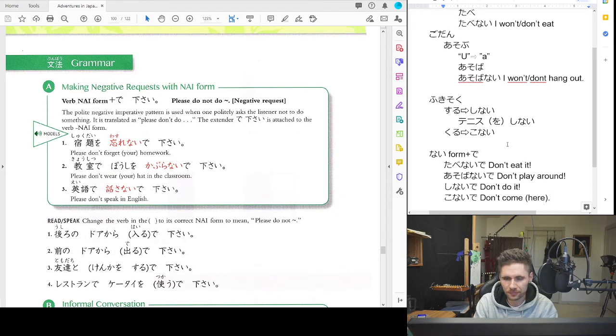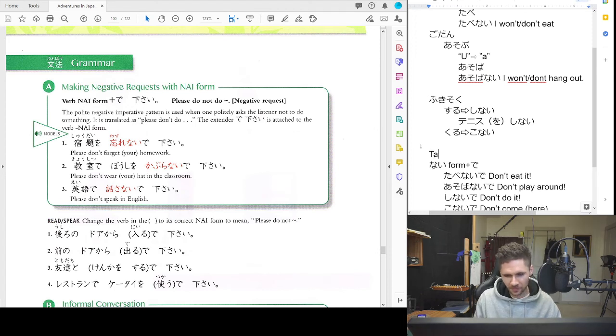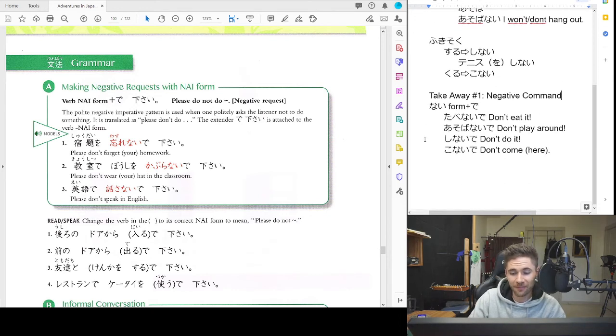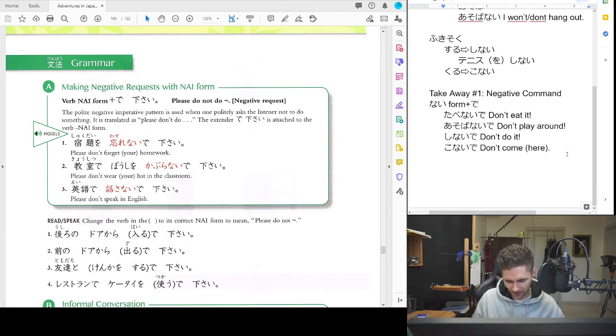Let's go ahead and add in the next part, because we're not wanting to just make negative commands. What we have here is a key takeaway though, so we'll say takeaway number 1. Negative command: nai form plus de. Now takeaway number 2. Negative requests.